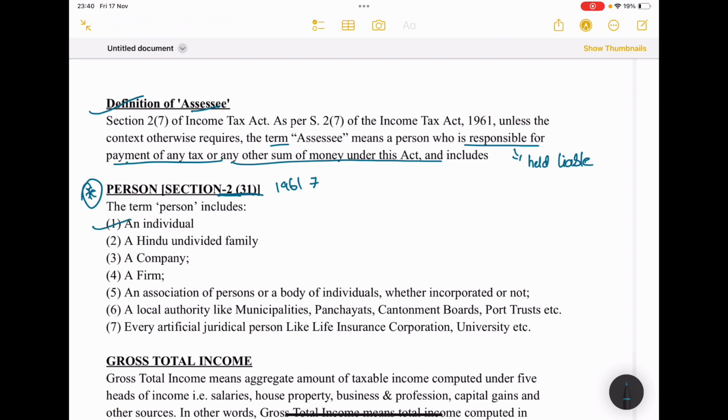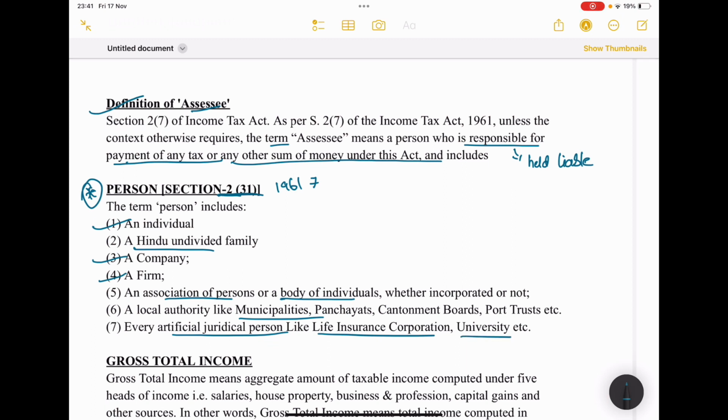See, an individual, HUF, Hindu Undivided Family, company, firm, AOP, in simple form I will call it AOP, Association of Persons, BOI, Body of Individuals, a local authority, municipality, panchayat, like that, and every artificial juridical person like LIC, universities.